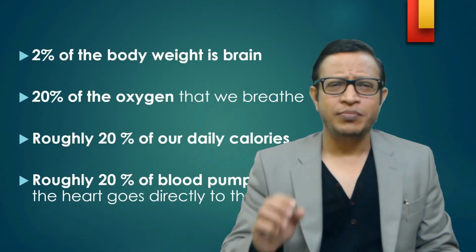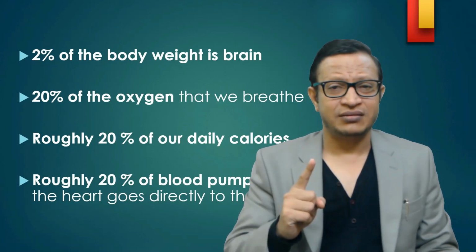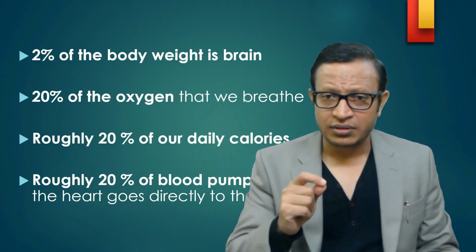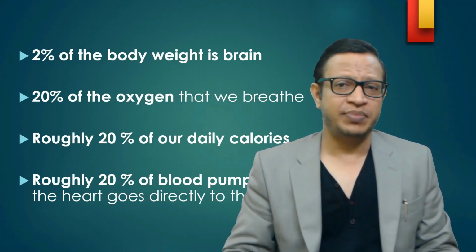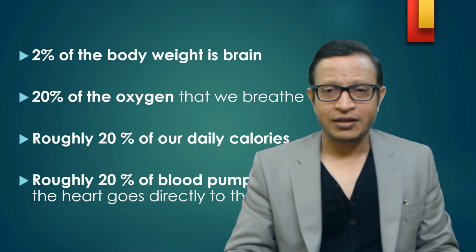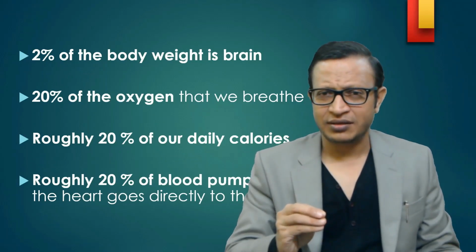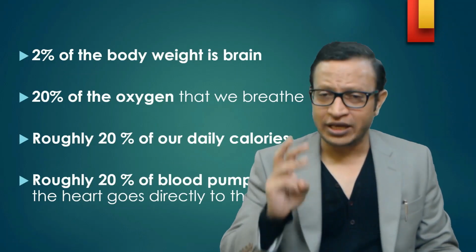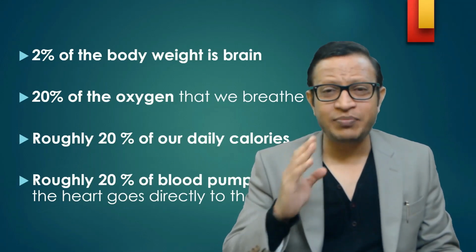At the same time, please do remember, though it is only 2%, it requires 20% of oxygen, 20% of calories, that is glucose, and also 20% of the blood supply. Brain is like a VIP area in your city. Though the city is 100% and the VIP area may be 1%, in the VIP area electricity doesn't go, water supply doesn't go, security is well maintained there. So that is the way the brain is a VIP in your body.